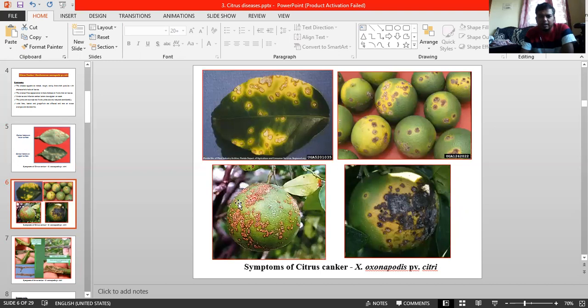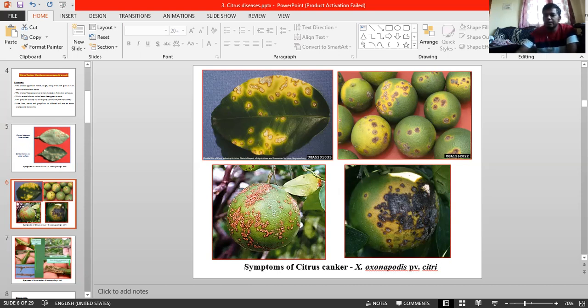This is the crater-like appearance: a raised, eruptive, rough surface covering the whole fruit. It reduces the market value of the fruits. Such infections are mostly confined to the fruit skin, as I said in the initial stage. It does not penetrate the edible part of the fruit, but it reduces the market value.